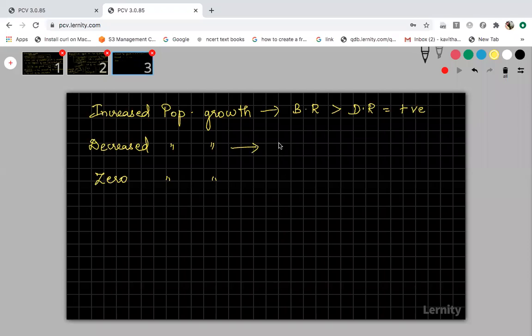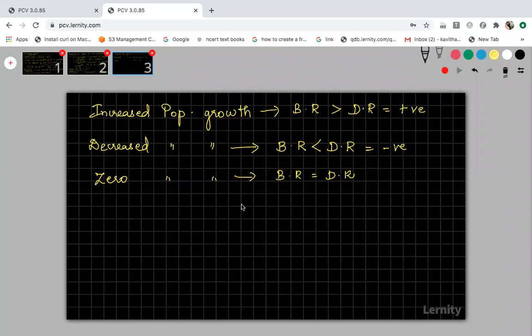And decreased population growth, it will be when the birth rate is less than the death rate. So when the second value is more than the first value, then the answer will be minus, right? Negative. Then it is called decreased population growth. And when will you get zero population growth? When birth rate is equal to death rate, then it is called zero population growth.